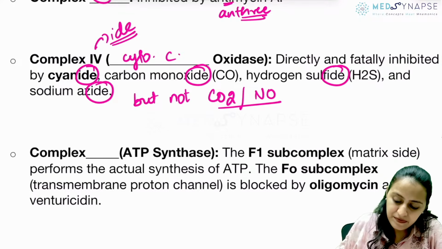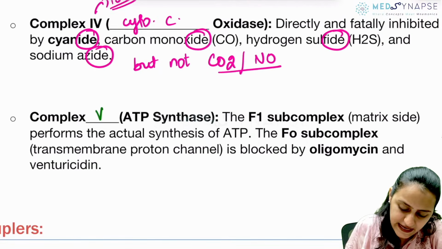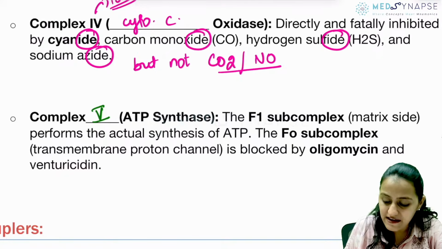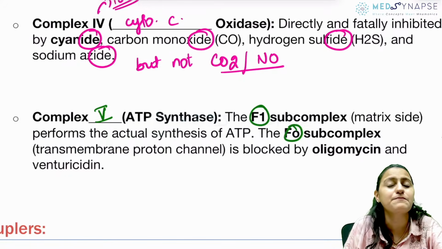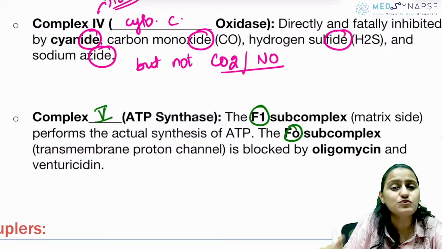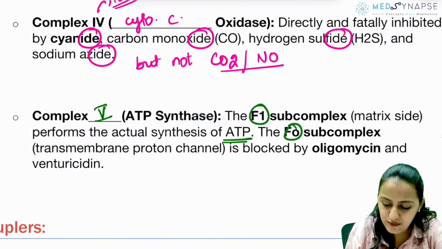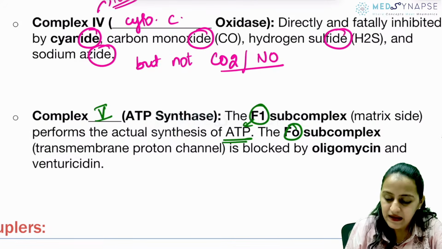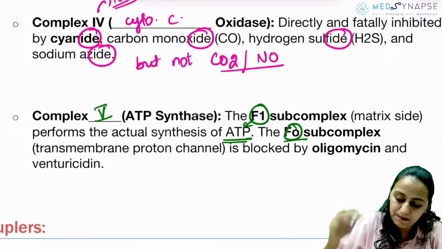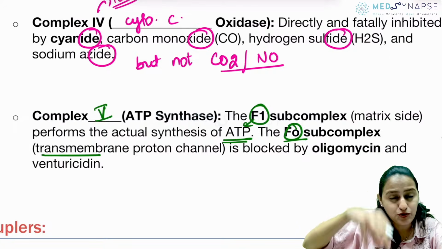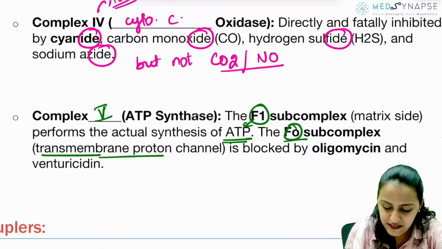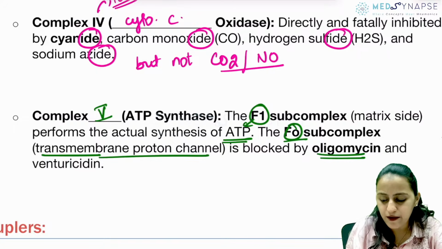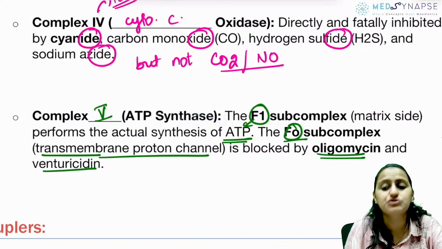Very good. Going to next one, which complex is the ATP synthase? It is complex 5, which has F0 and F1 subcomplex. The one which is towards the matrix side is the actual one which synthesizes the ATP. And then you have the F0 subcomplex, which is the transmembrane proton channel, and it is blocked by oligomycin and venturicidin.